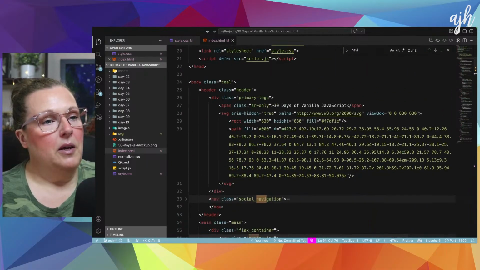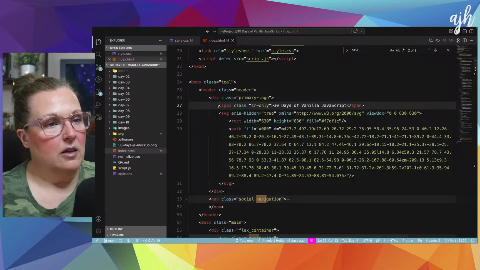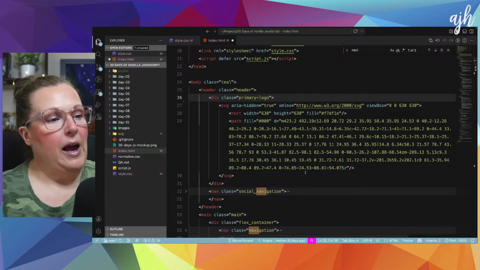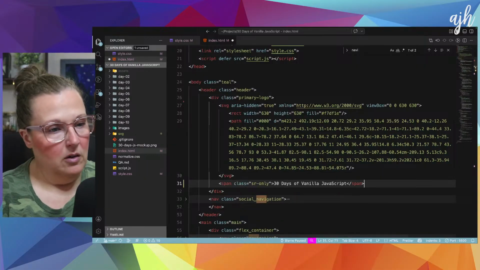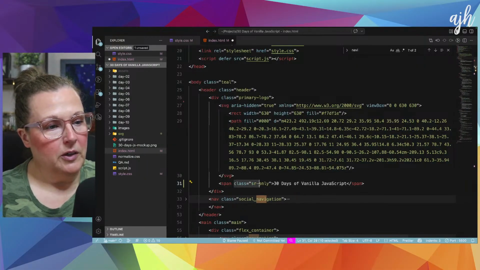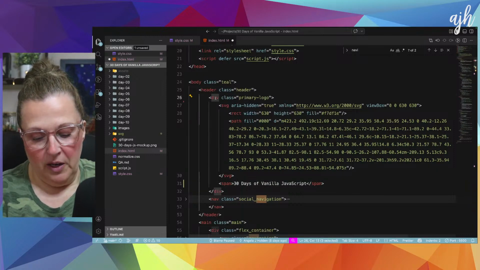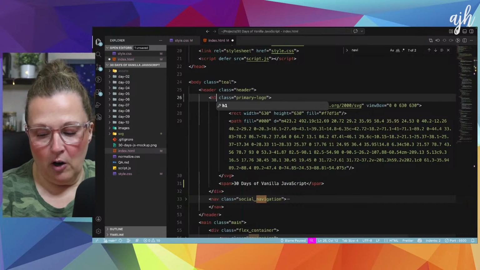And then up here, let's take this. I'm going to put it after the SVG. I'm going to take out the screen reader only text, and I'm going to change this to an H1. And then this is going to be our home page markup.